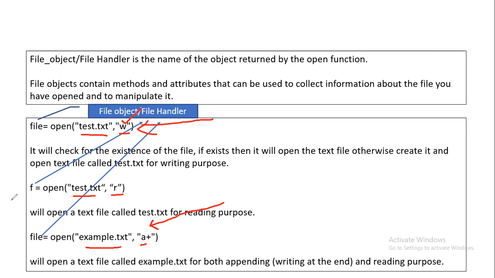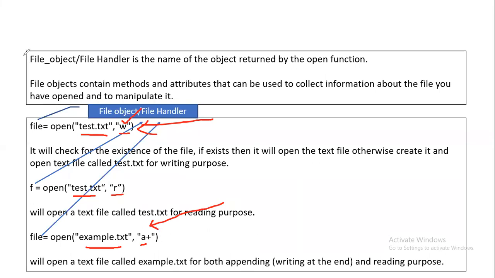Then read mode will simply read the information from the file, and by default, it will read from the beginning only. In case of A, which means append, the cursor is always placed at the end of the file.